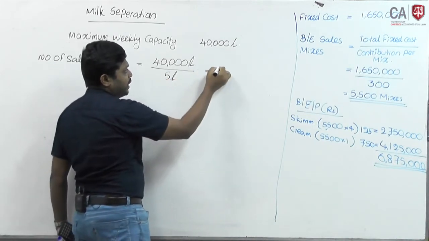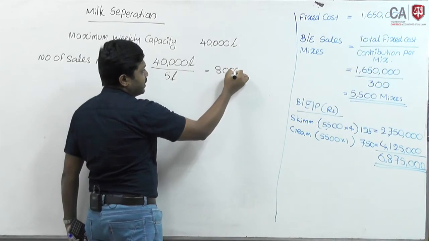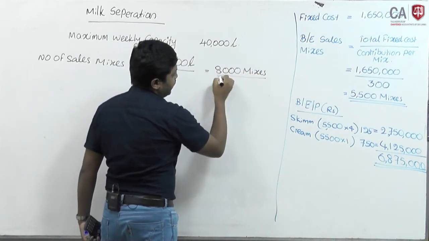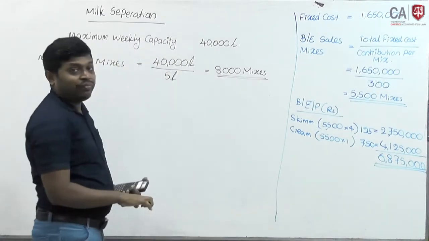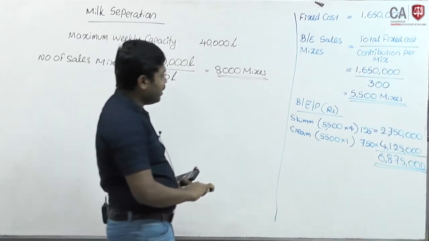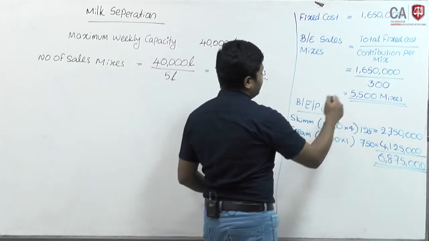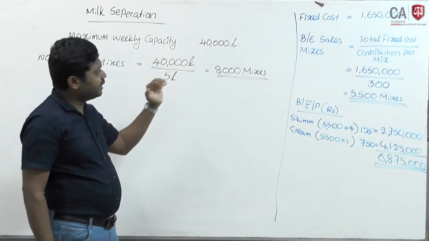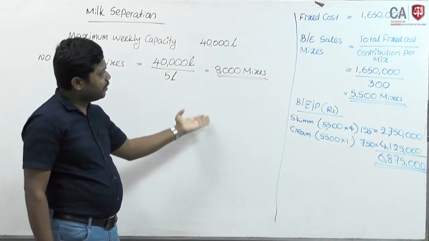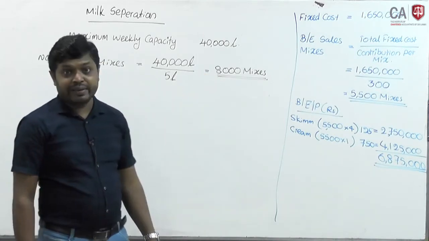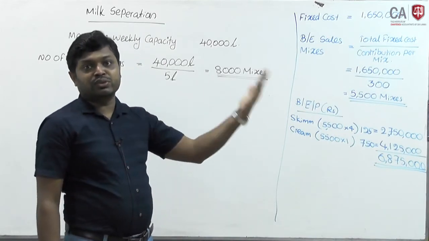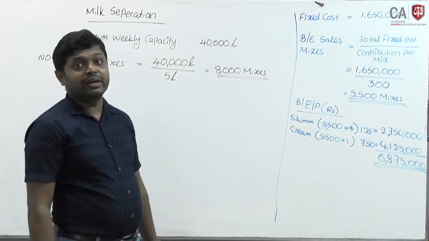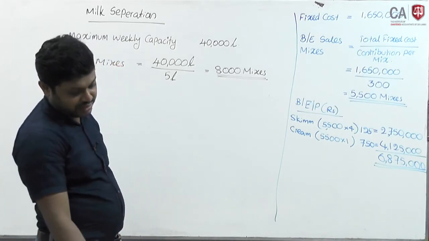That means you can produce 8,000 mixes. Out of 8,000, 5,500 go to the break-even point. Anything above 5,500 is the margin of safety, or units available to earn profits.